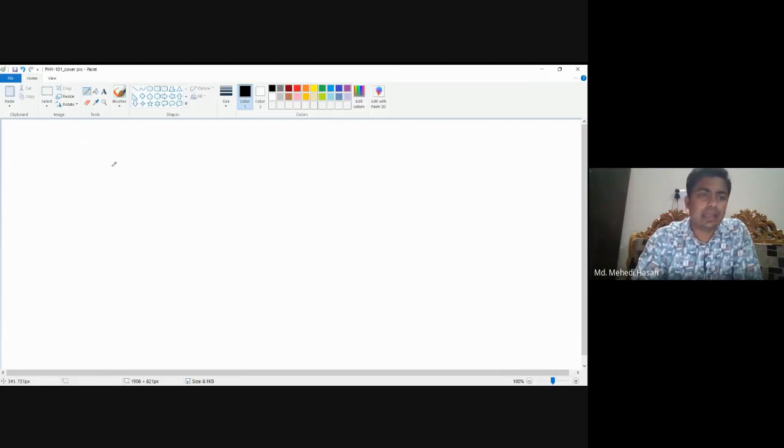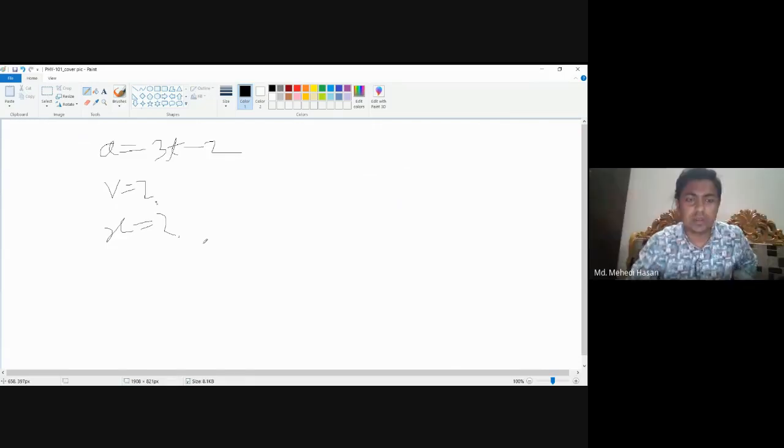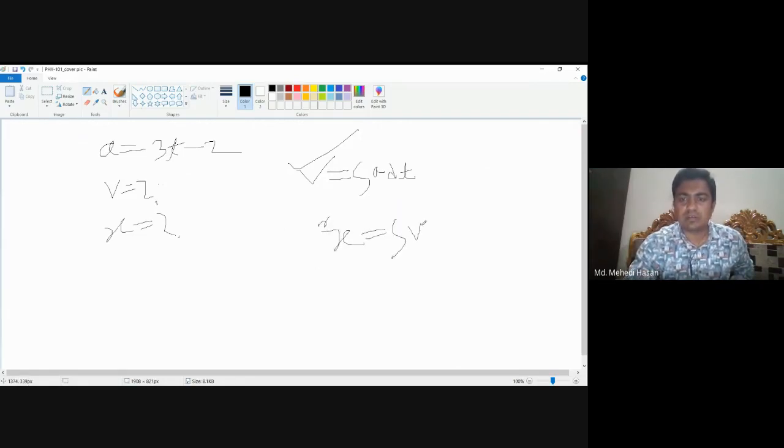Another thing is that if the acceleration is given like 3t minus 2, how can we find the velocity and position from that equation? Integration. We have to integrate, because first order integration of the acceleration with respect to time gives the velocity, and if we integrate velocity with respect to time, it gives the position.